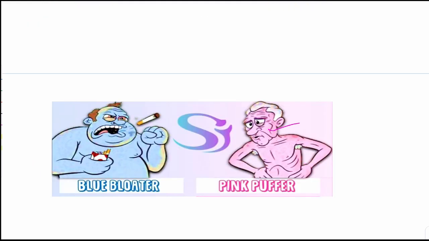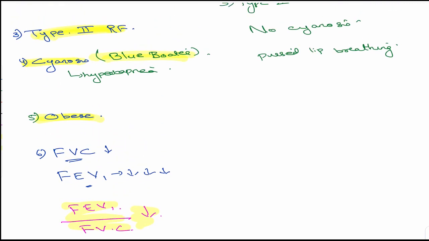Now see, this is the pink puffer. This patient, which is related to emphysema, will have a pursed mouth because he's having a big problem of dyspnea, isn't it? So he'll have pursed lip breathing, whereas this guy will breathe very wide, and he will be obese. This guy will be very cachectic. The typical terminology we use here is cachectic, that is, a very thin appearance. And it will not stop here. He'll have much more problems. He'll have a barrel shaped chest